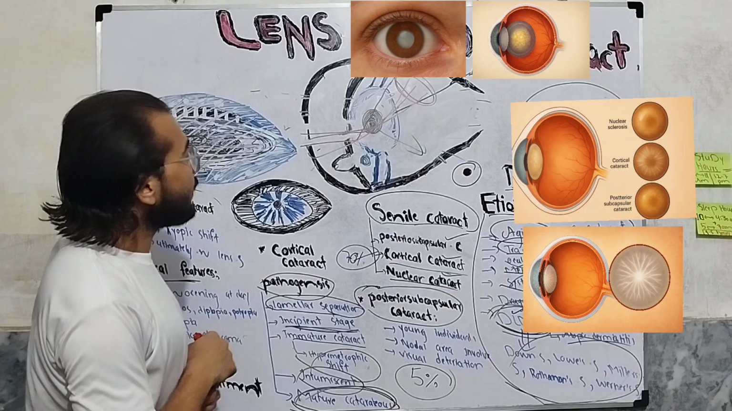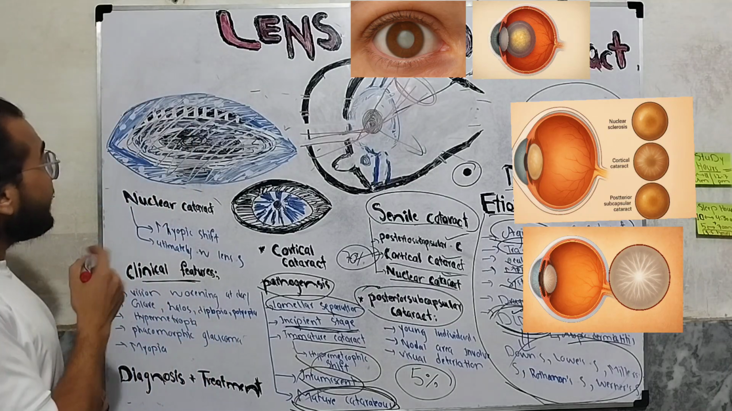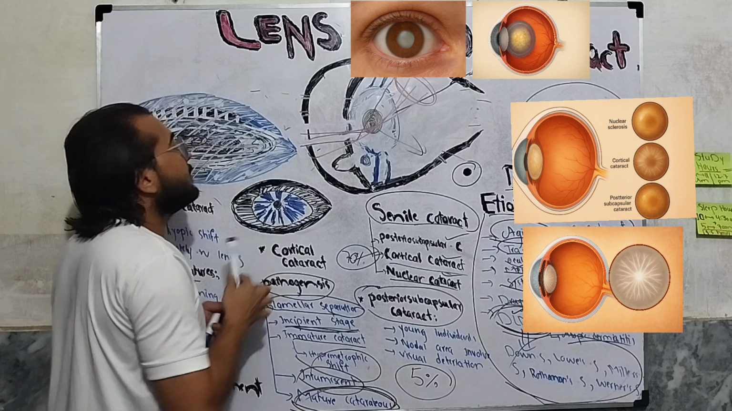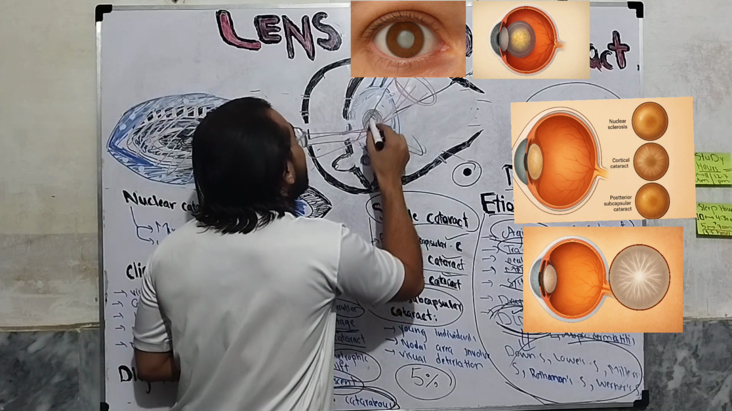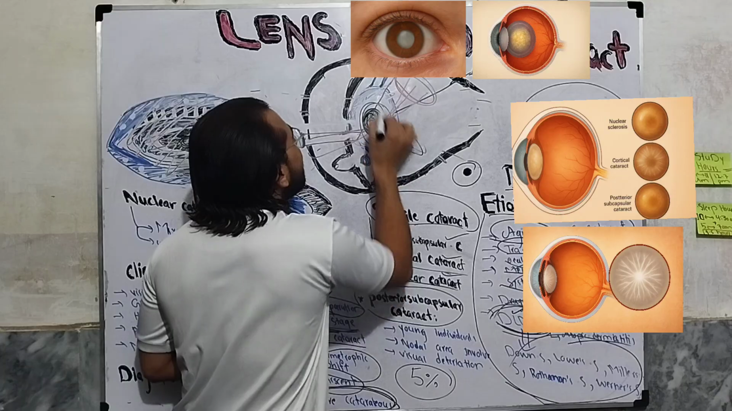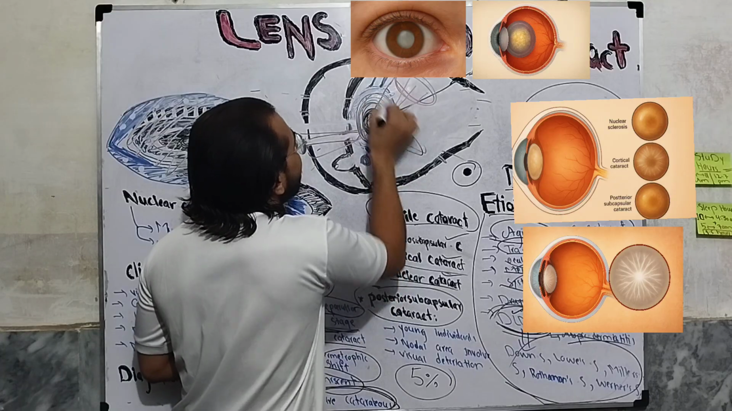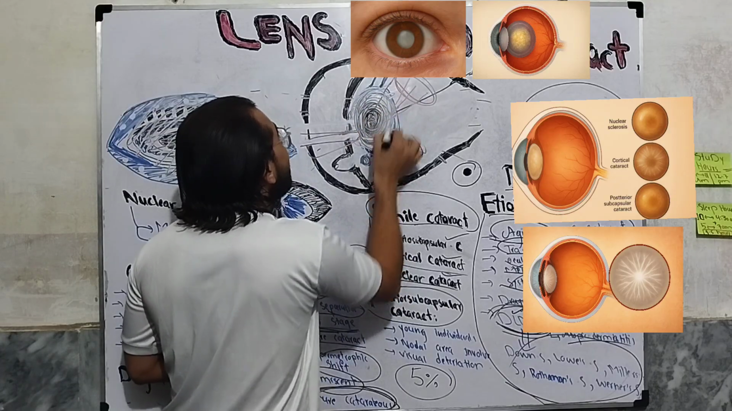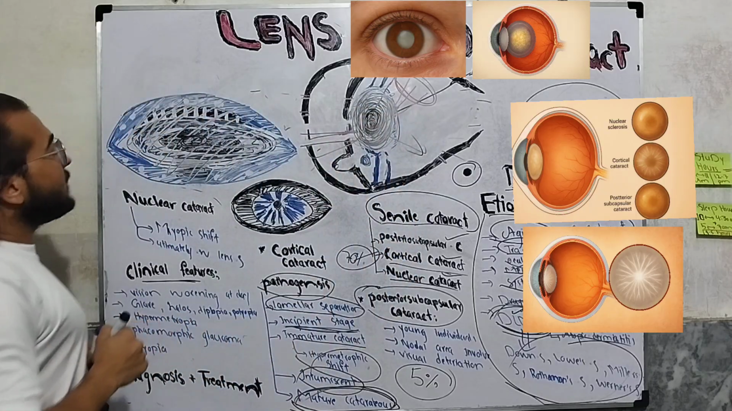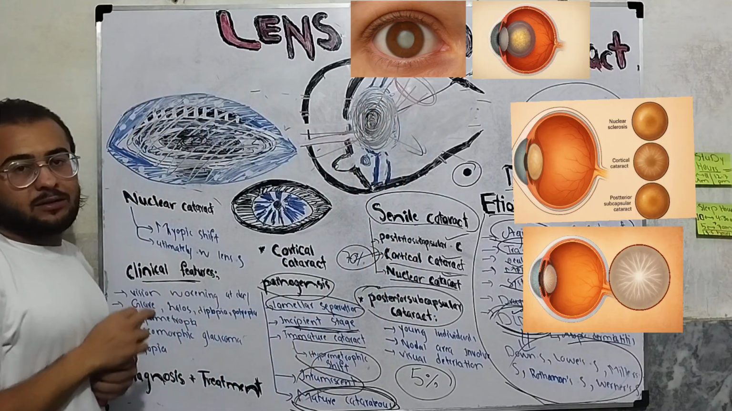Okay, and this sclerosed nucleus will ultimately involve these opacities, and this hardness will extend to the entire lens, and the entire lens will become hard and sclerosed. Okay, so this is the fate of nuclear cataract.